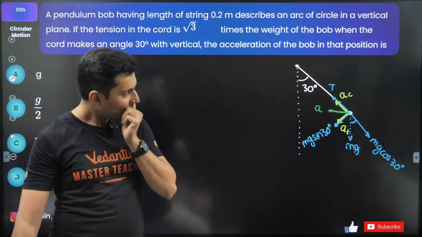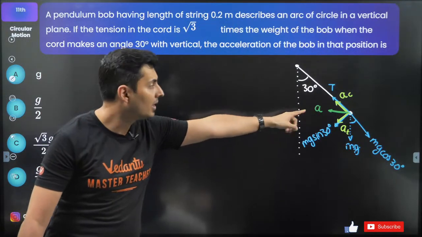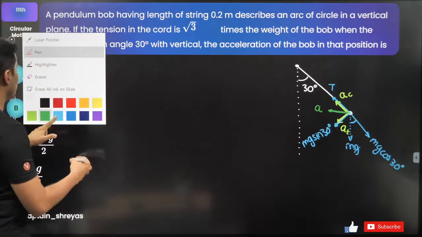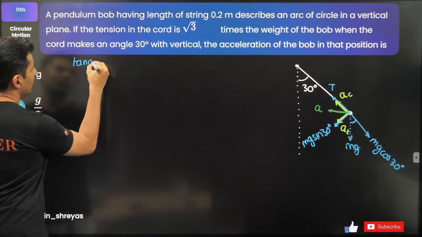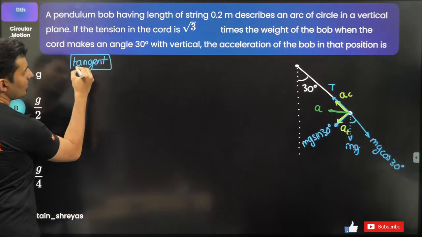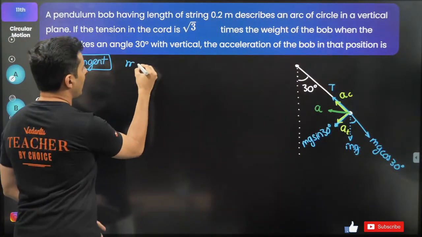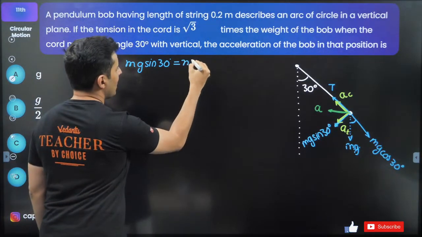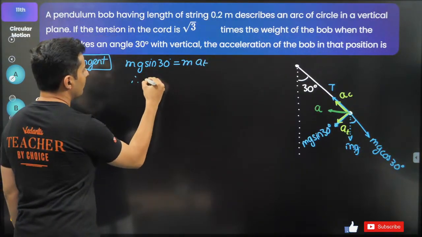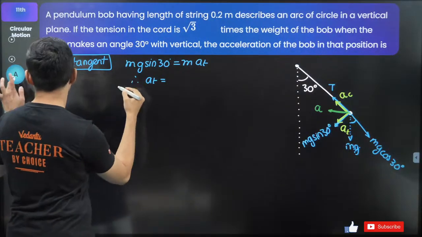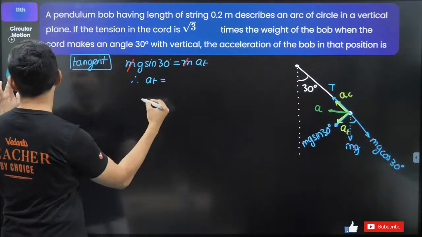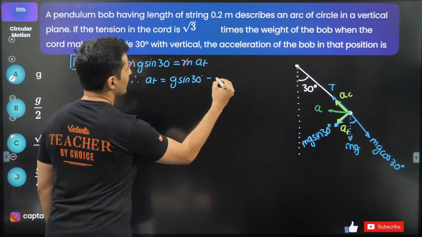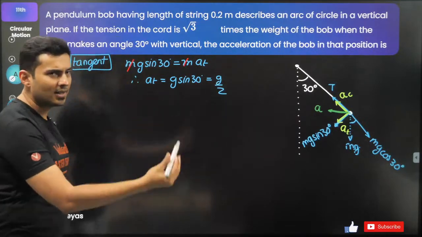Okay, cool. You have to find the acceleration of the bob, that means A. Do I know A_T? I think I know A_T. How? In this direction, along the tangent. The tangential force mg sin 30 is equal to mass into tangential acceleration. So therefore, m cancels. Can you see that? m and m just got cancelled. So tangential acceleration will be g sin 30, which is g by 2, because sin 30 is half.